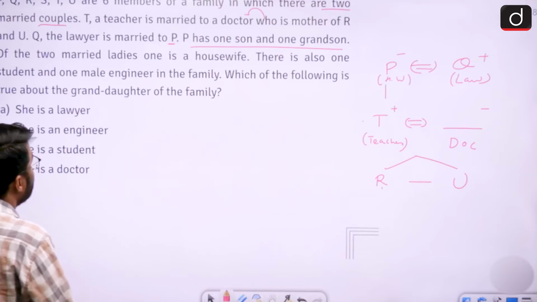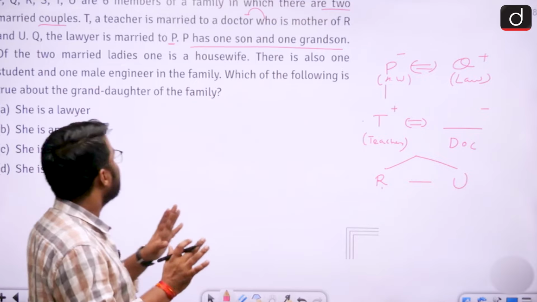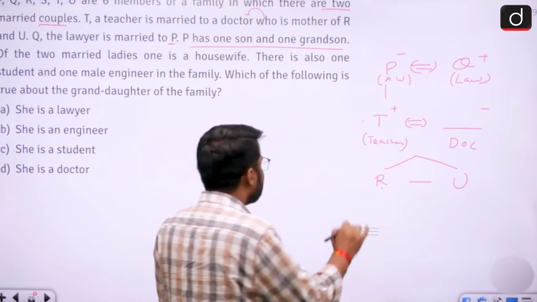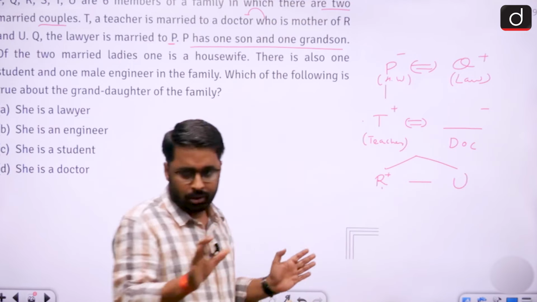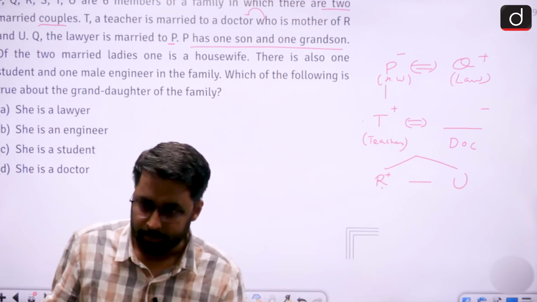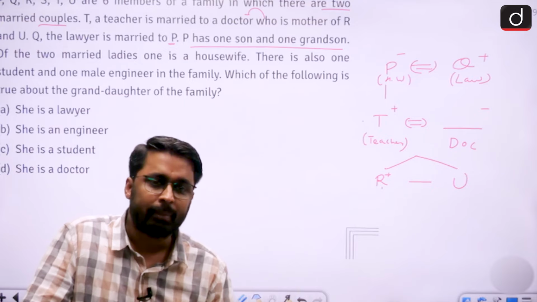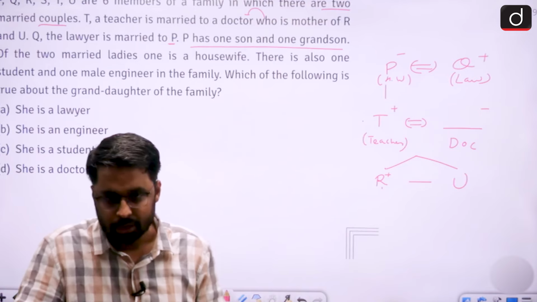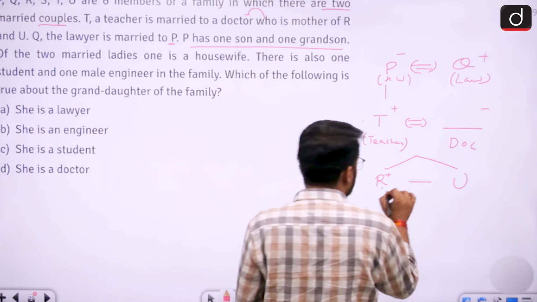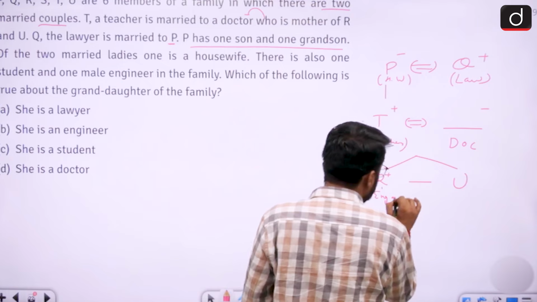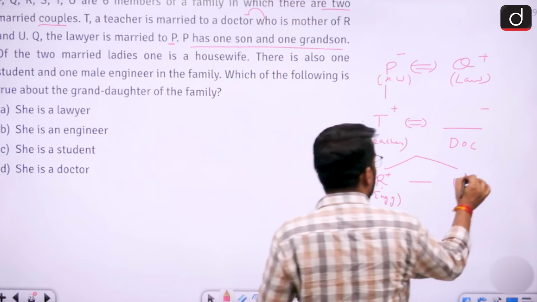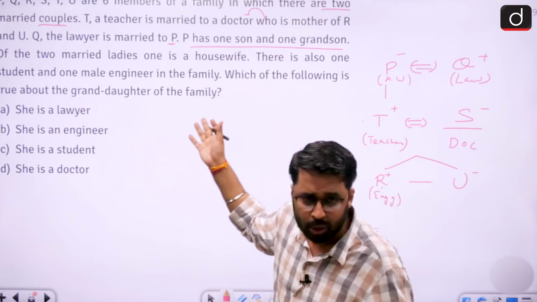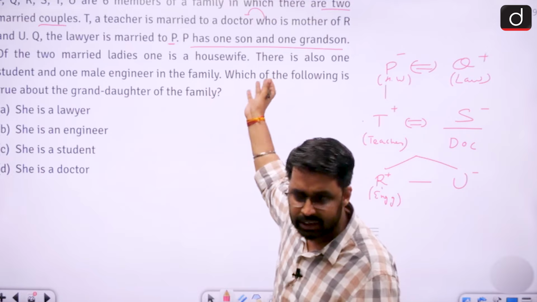So now my question was, which of the following is true about the granddaughter of the family? Suppose R was a male member of the family, I'm just assuming. Then in that case, R's profession would be engineer. So if R is a male member, then R's profession will be engineer, and now U will become female by default. Here you can put S as the doctor, because only one person was left out of 6.